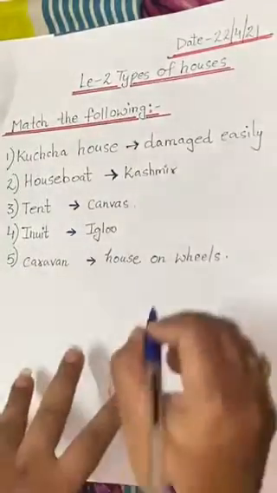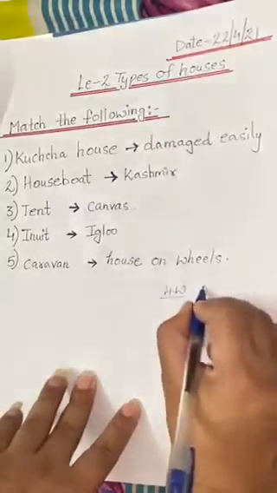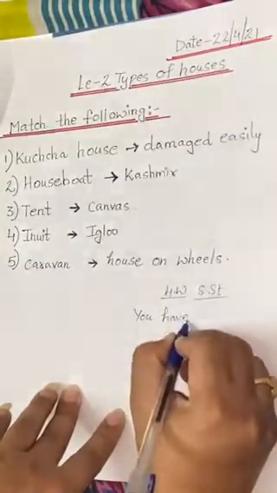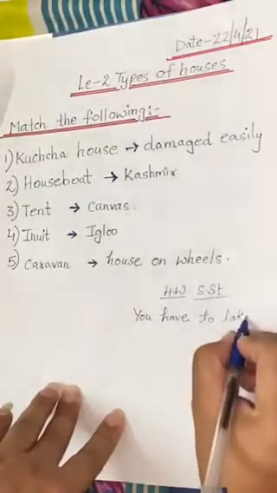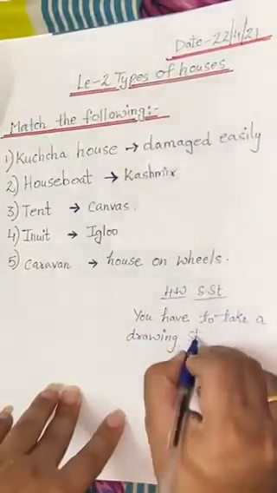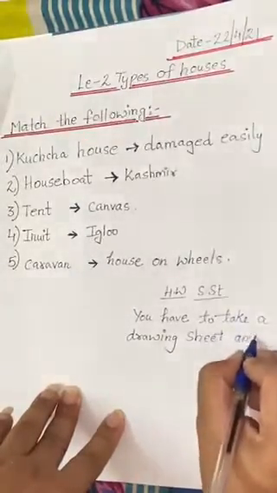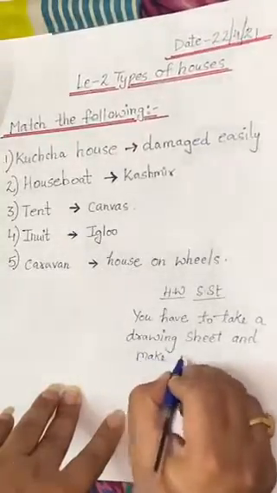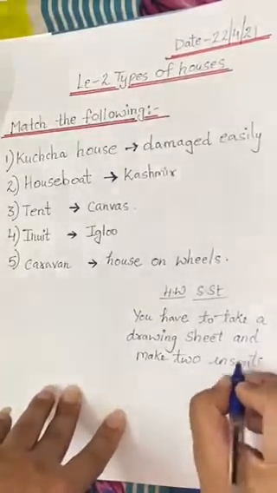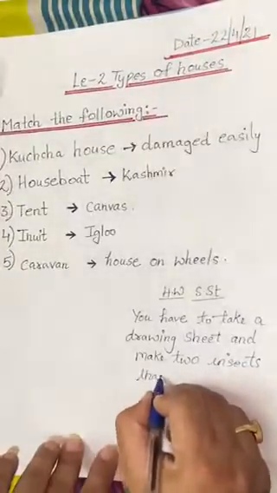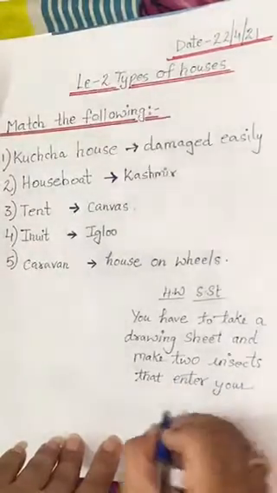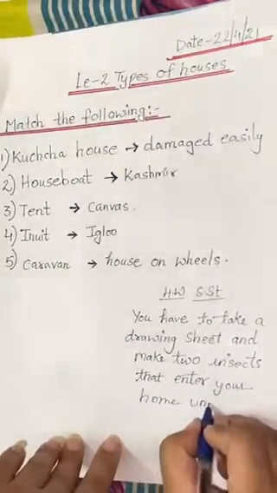Okay, now your homework. Your homework is, you have to take a drawing sheet and make 2 insects that enter your home uninvitedly.